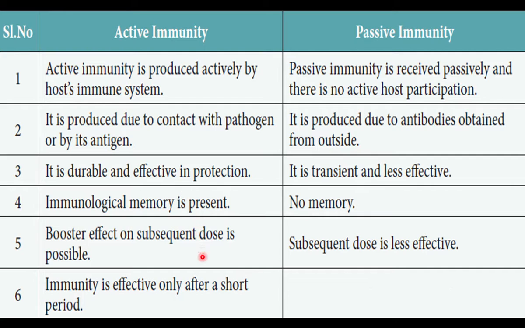Active immunity is exhibited by the host immune system. So host immune system needs time for preparation. Activation of the immunity needs some time. After the entry of the pathogen, activation of the immunity takes place. So it is effective after a short period. Passive immunity is ready-made form of immunity. So immunity develops immediately. In the next part, we will learn the types of immune responses.